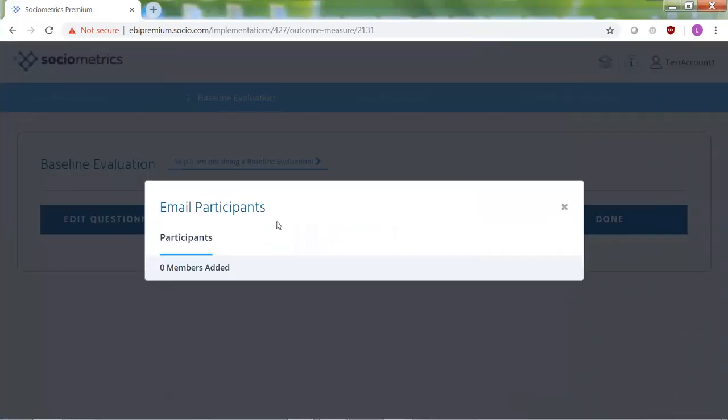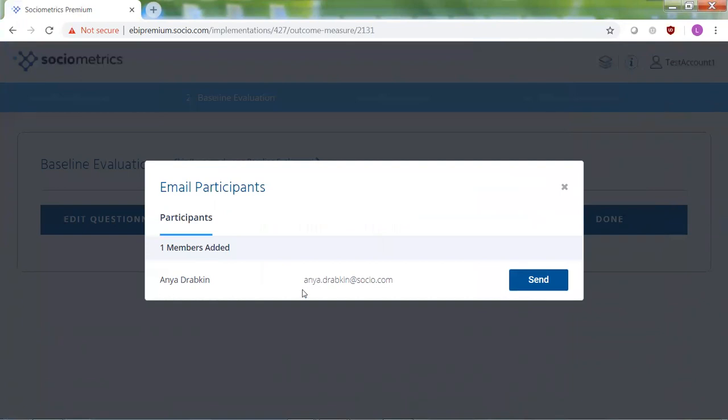Okay, so when you're collecting data, you can also directly email participants right here in this little screen. It'll pop up all the participants who you've entered email addresses for, and you can go ahead and send an email to them. So they will receive an email with the questionnaire. They can go ahead and complete the questionnaire by clicking on a link in that email, and you will be able to see that data in EBI Premium. So all of the data from everyone who completes it will be stored centrally here.